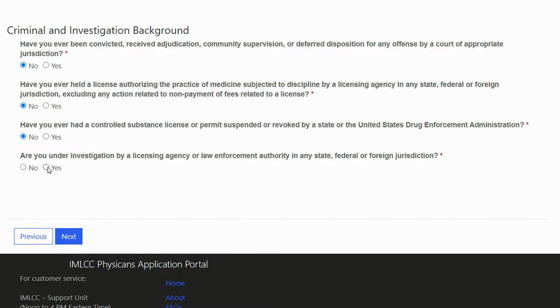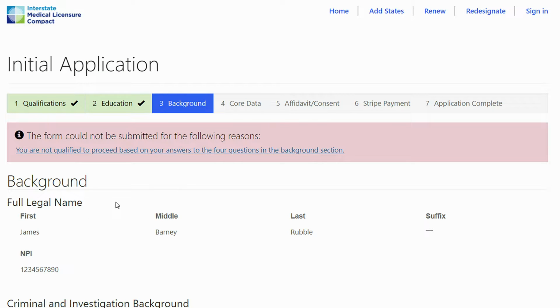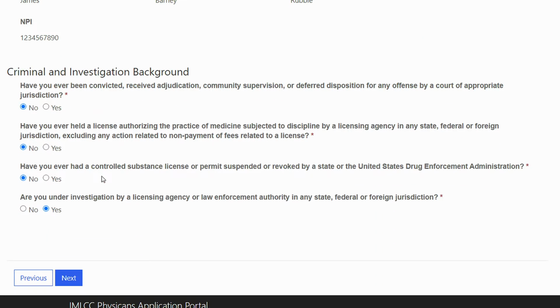For demonstration purposes, I will answer yes to this question and attempt to proceed to the next page. At this point, the application is stopped. I'm being notified that the form could not be submitted for the following reasons. You are not qualified to proceed based on your answers to the 4 questions in the background section. At this point, if this was an error, I can go back, answer this correctly, and hit next to go to the next page.